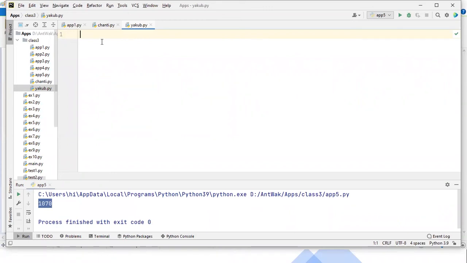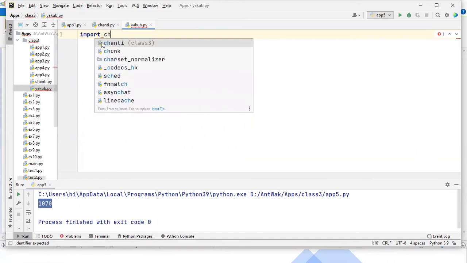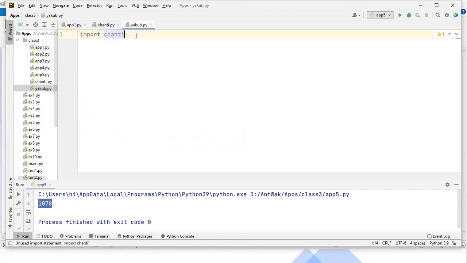Now, guys, what you can do? You can use a keyword called import, and write chanty. The meaning of this is that Yahoo is a Python module and it is using the chanty module. It means we can use all the members here. You can see I'm printing chanty dot a variable. Chanty is in one Python file, and in that I'm using variable a, and you can also print the b variable value.